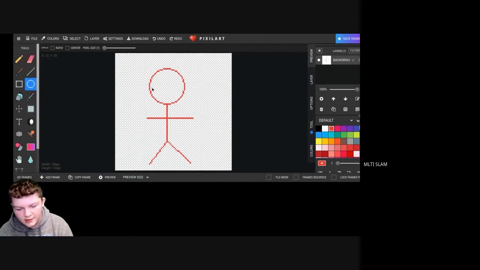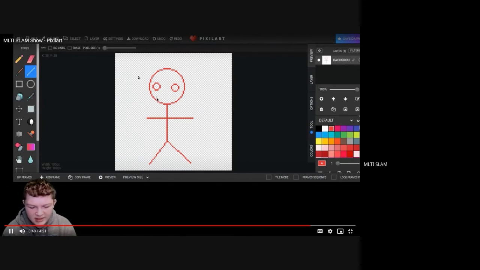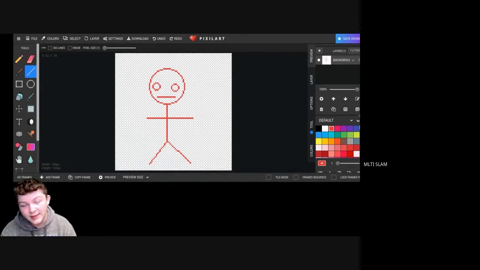And there we go. Now we add some circles there. It is a stickman. Your very own pixel art stickman that took you approximately 3 seconds to make. You can do so much more with this. Unfortunately, I just don't have the time to explain it in full detail, but this is one of the most comprehensive, fully detailed pixel art makers on the internet, especially ones you can get for free. Now you have a powerful tool to create your own stick art, your own stickman, your own pixel art.